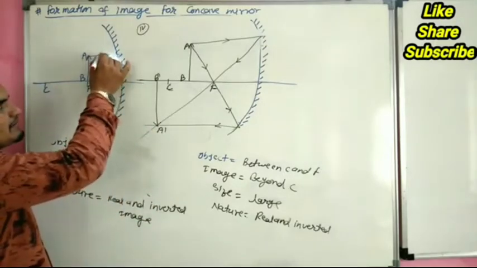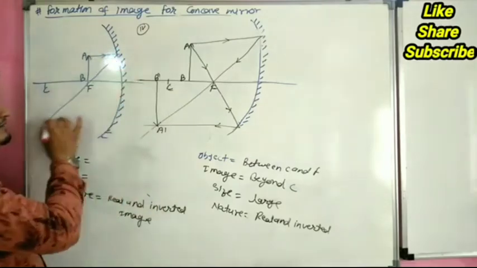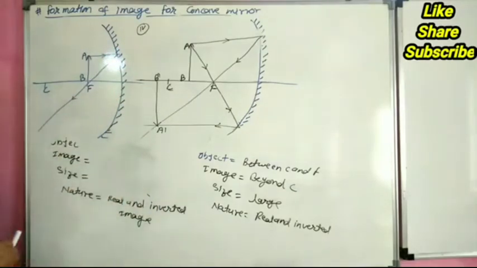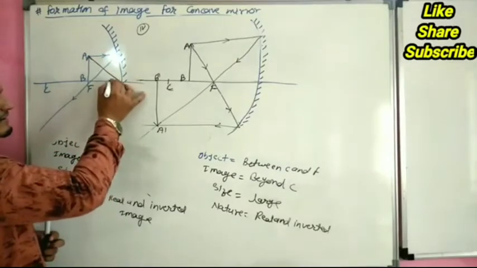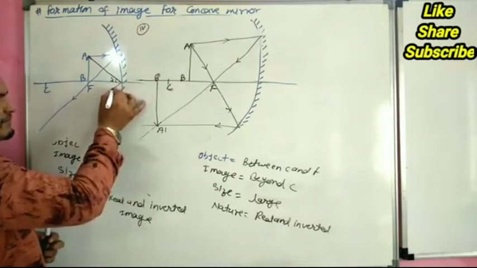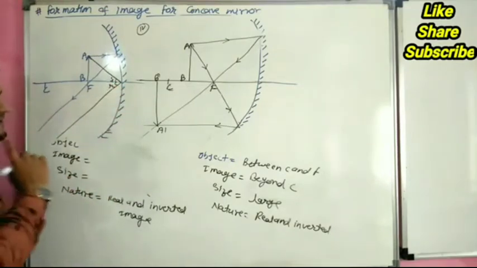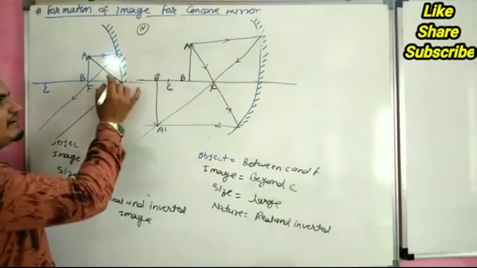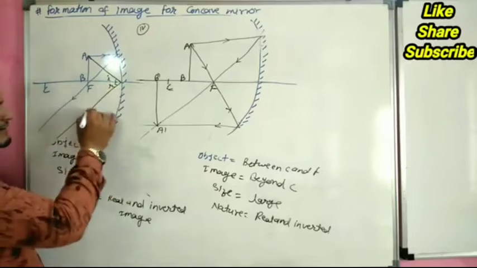When a line coming parallel to principal axis, it pass through focus, and if a line coming at this angle, this is called the angle of incident, it pass after reflection. This is called the angle of reflection R. This is I, angle of incident, and this is R, angle of reflection.